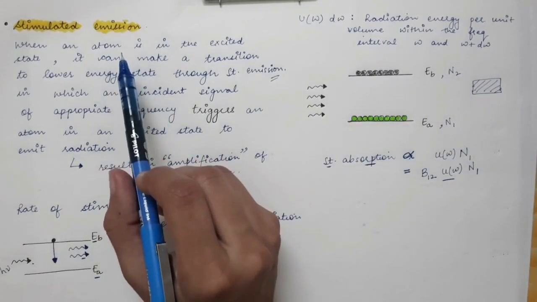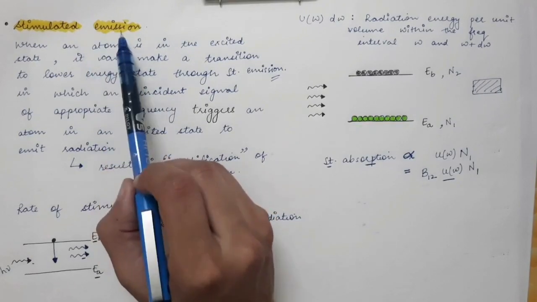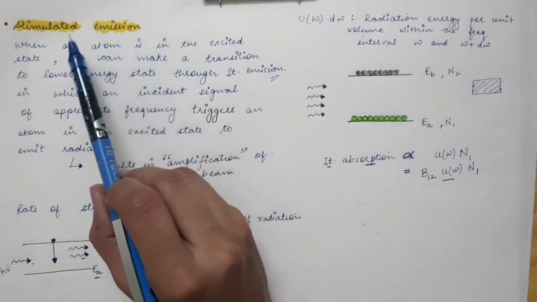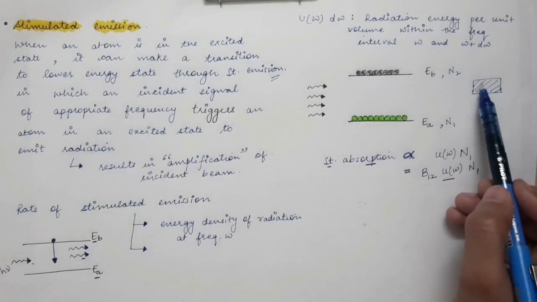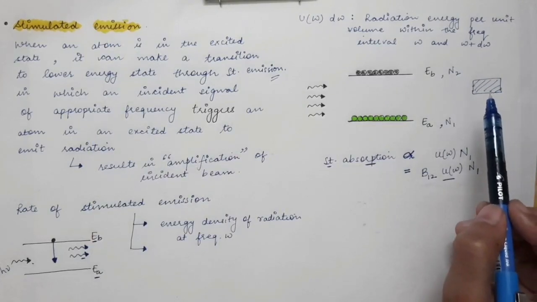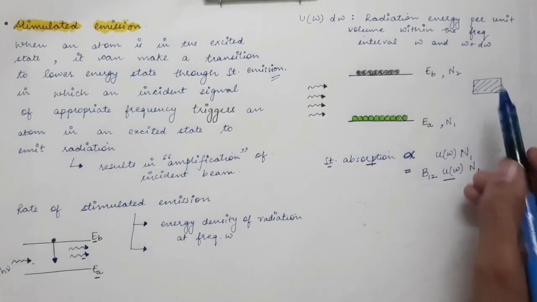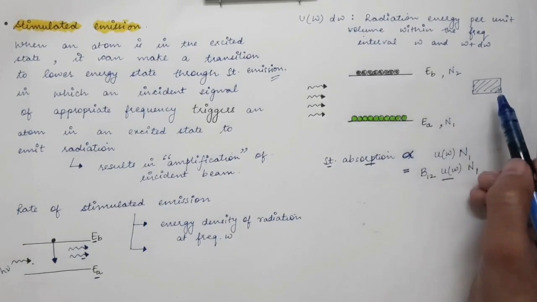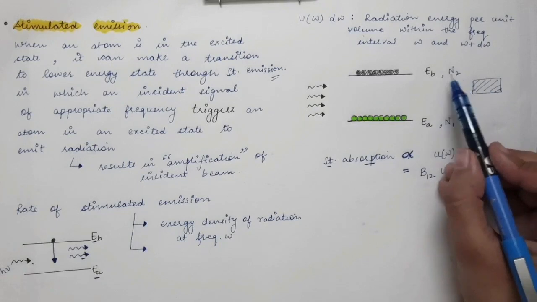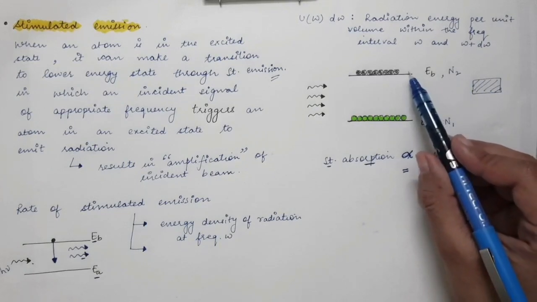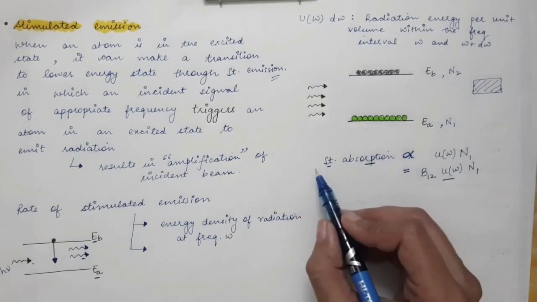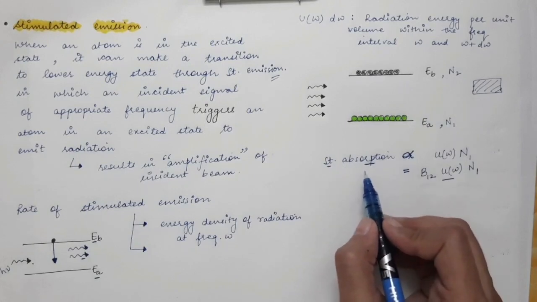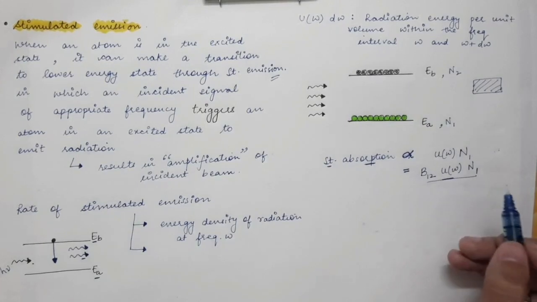All three transitions, stimulated absorption, spontaneous emission, and stimulated emission, occur in this medium inside the laser. So in unit volume, N1 atoms are present in the lower state and N2 atoms are present in the excited state. So the rate of stimulated absorption per unit volume is equal to this term.